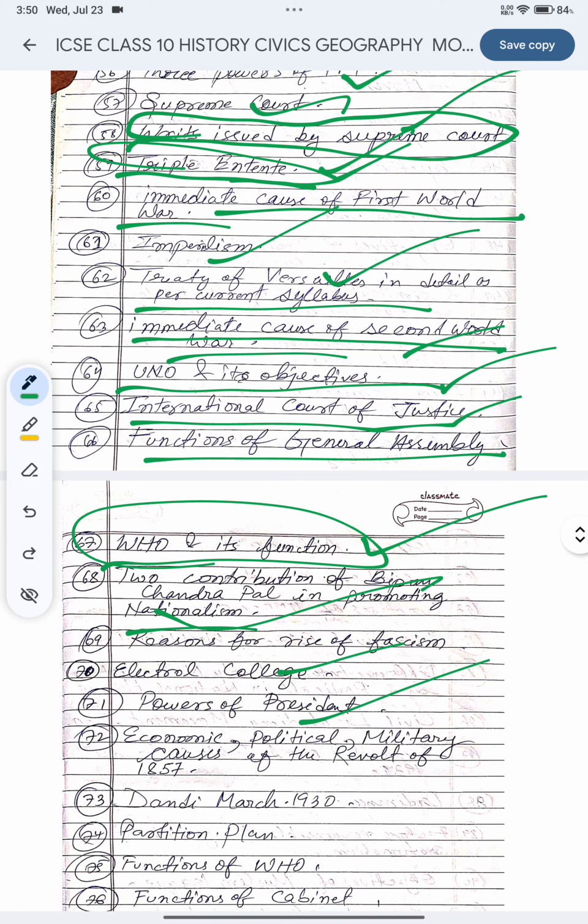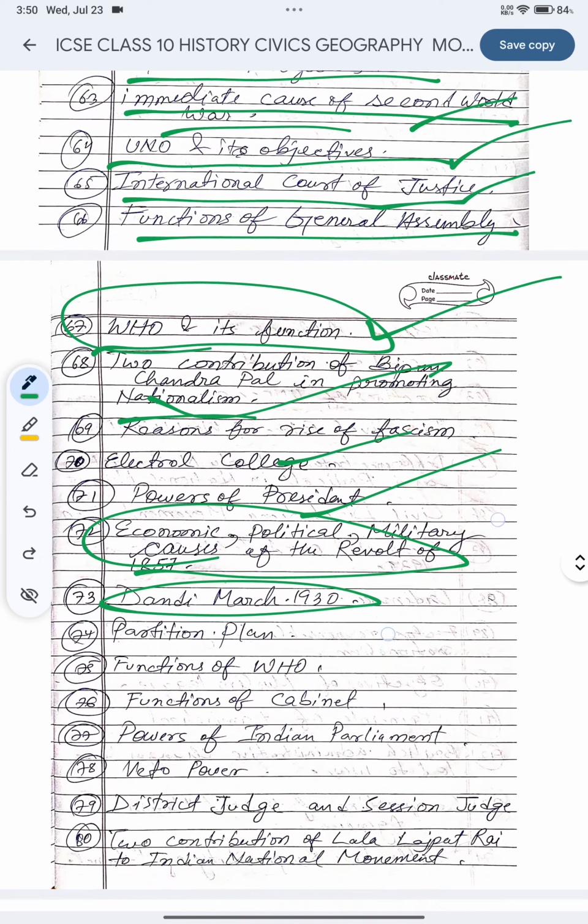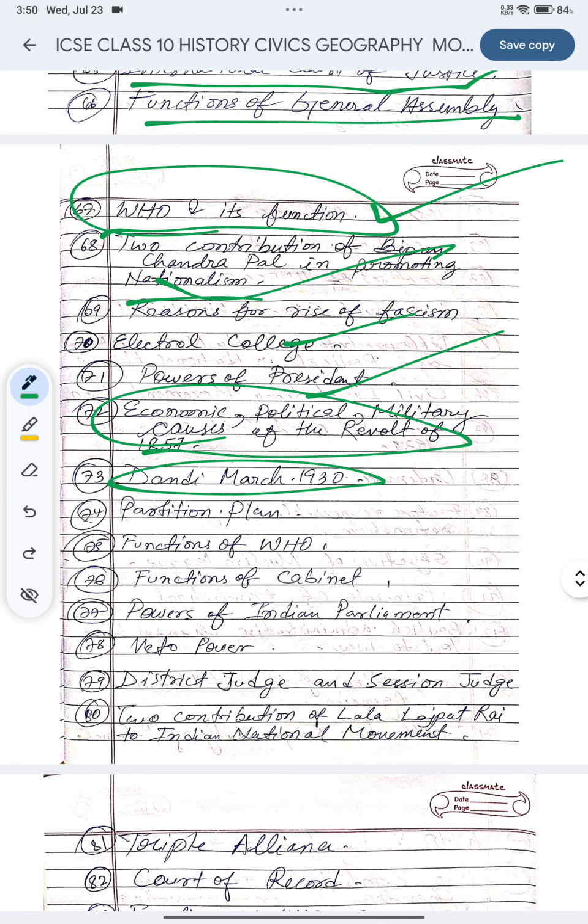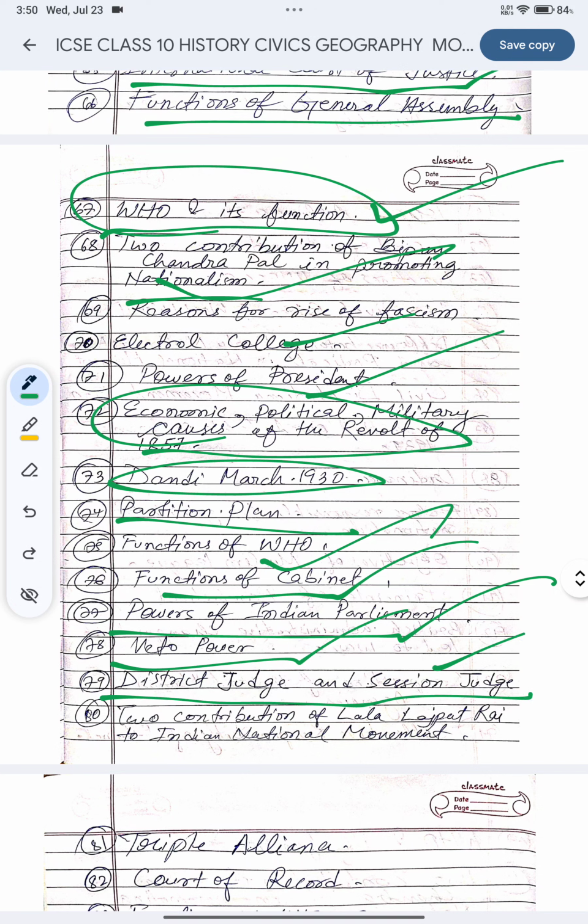Economic, political, military causes of revolt of 1857. Dandi March 1930. And partition plan, important. Function of WHO, function of cabinet. Power of Indian Parliament, important. Veto power, very important. District judge, session judge, difference, important. Two contributions of Lala Lajpat Rai, Indian national movement, important.